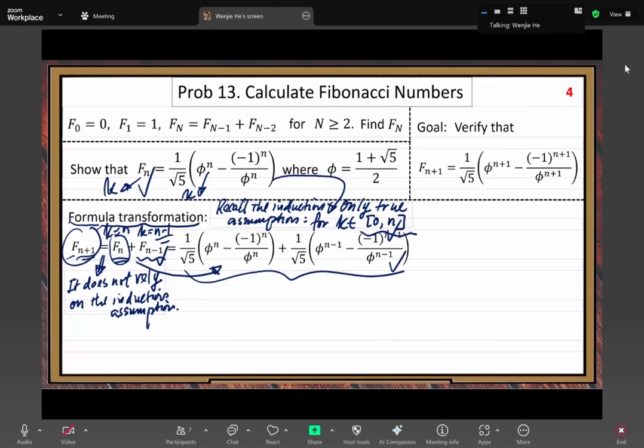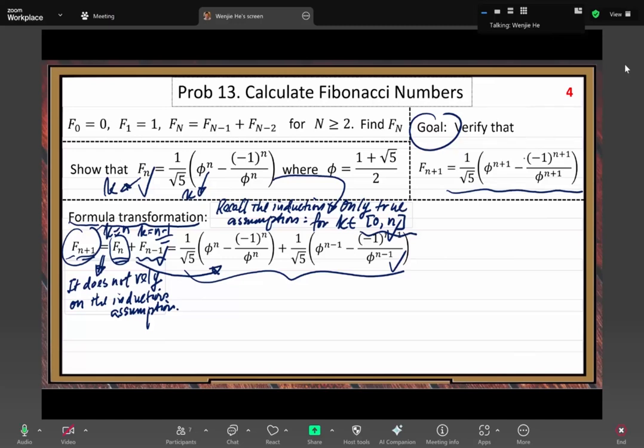But the question is, does F sub m plus 1 equal this expression? We don't know, right? Our objective is to show it is correct. That's the goal. So we want to verify it's correct.